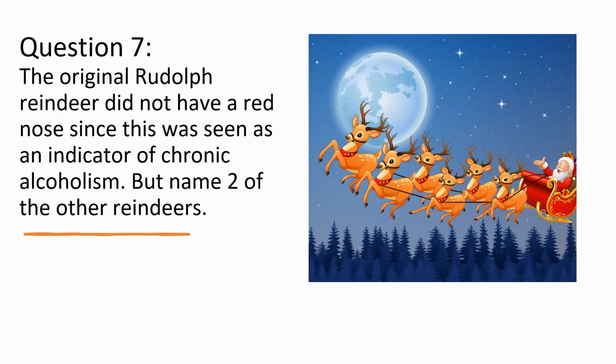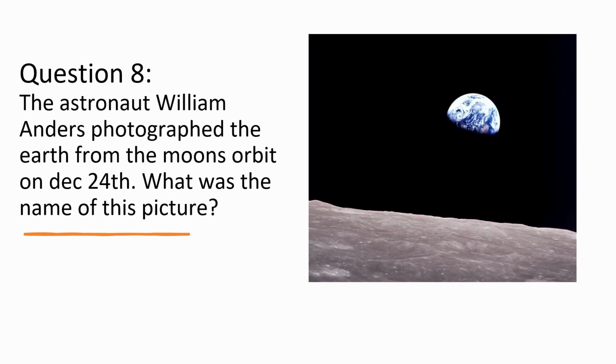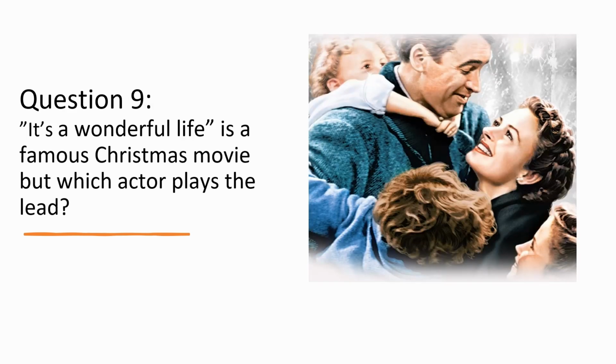Question 6. And then question 7. The reindeers that you could have chosen from are Dasher, Dancer, Prancer, Vixen, Comet, Cupid, Donner, and Blitzen. Good job if you got that. And then we have Earthrise, the name of the picture that was taken by William Anders. Question number 9 is, of course, James Stewart, who is the actor that plays the lead in It's a Wonderful Life.